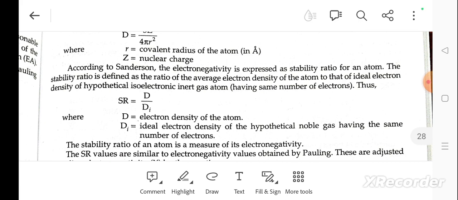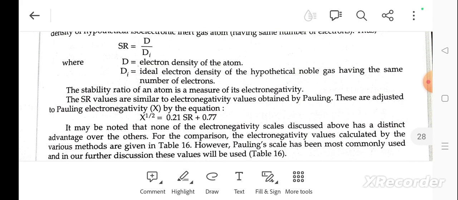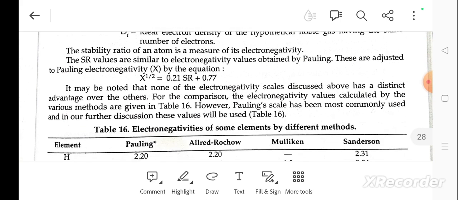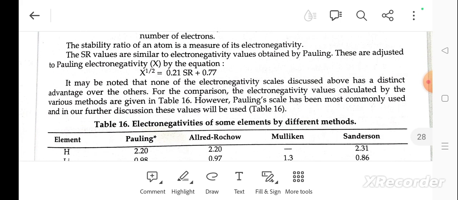D is the electron density of an atom. Di is the individual electron density of a hypothetical noble gas having the same number of electrons. The stability ratio of the atom is a measure of electronegativity. The SR values are similar to the electronegativity values obtained by Pauling, and are justified to Pauling electronegativity by an equation.